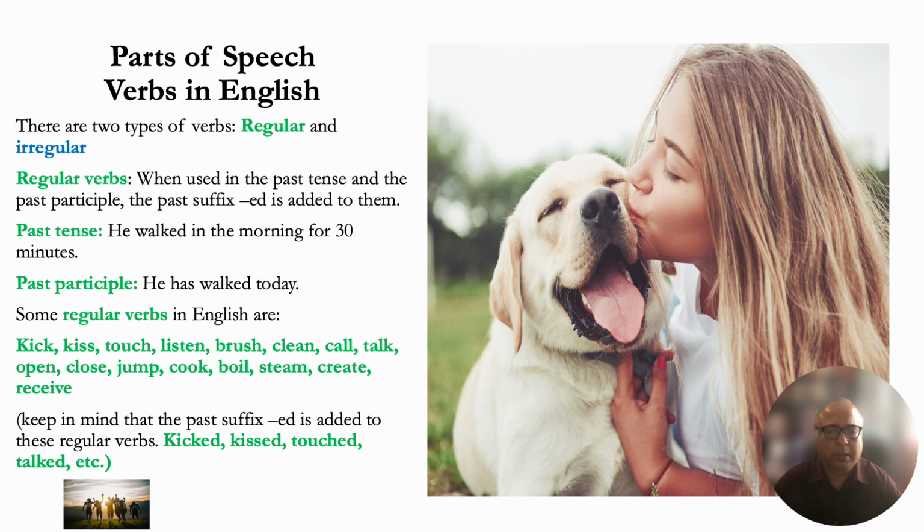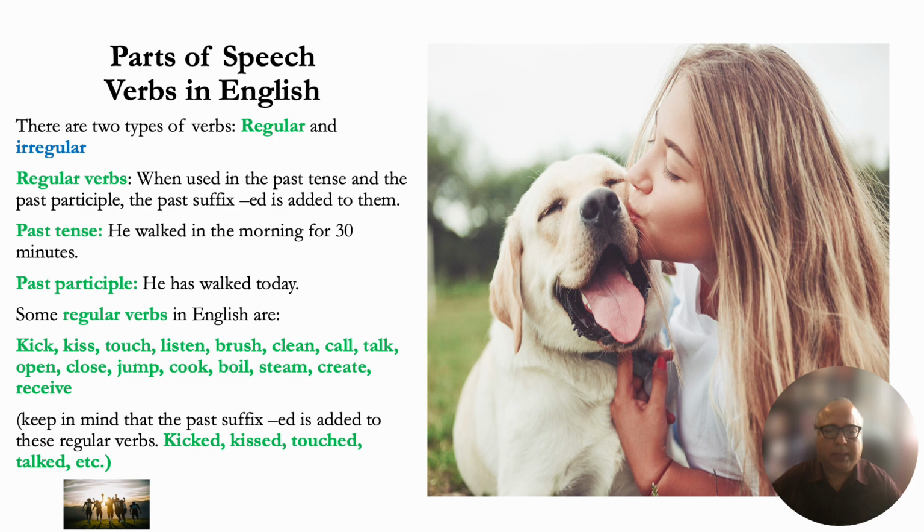Moving on. There are regular and irregular verbs. Regular verbs are easy to learn because they take the past suffix ed. So that's easy, but irregular verbs are a little more difficult because you have to pay attention when you read and when you write. These irregular verbs do not take the past suffix ed. But first things first, let's study regular verbs in English.